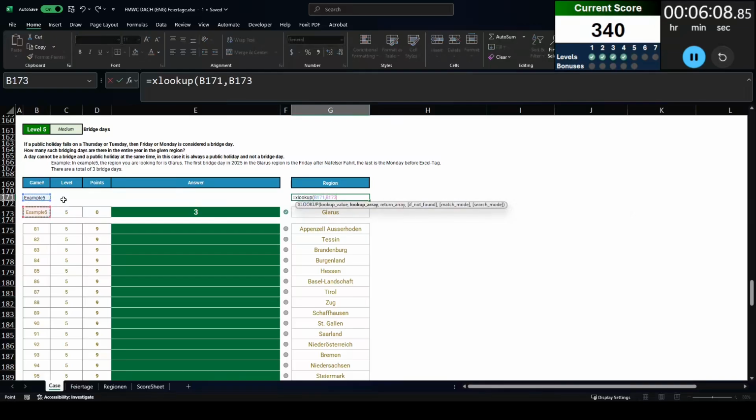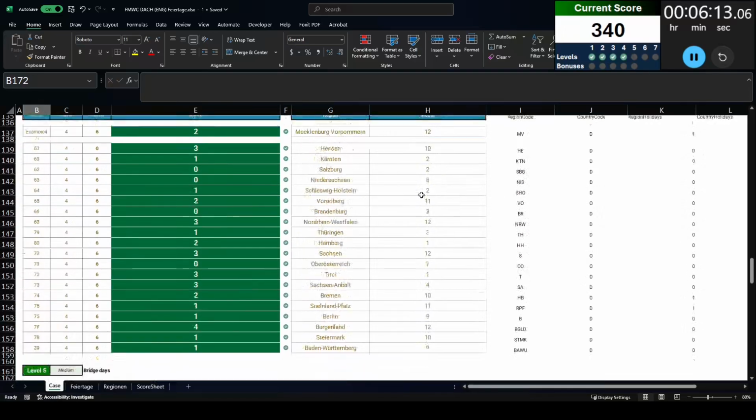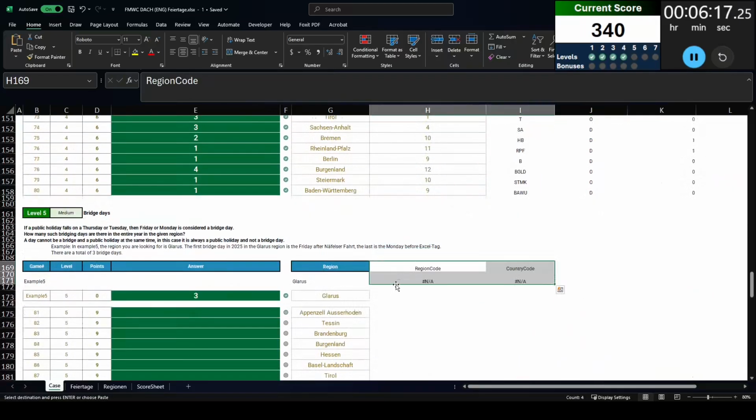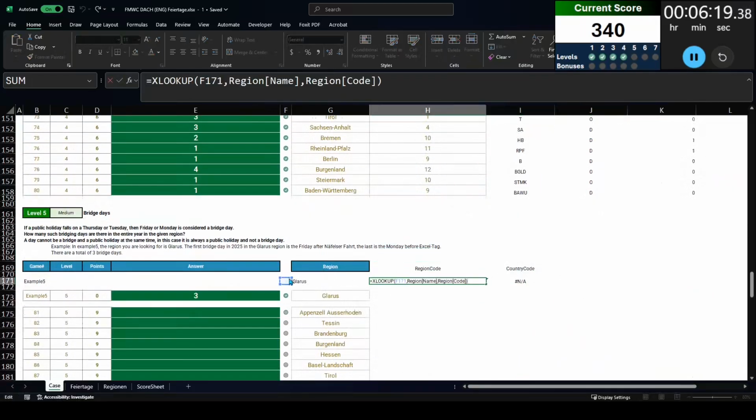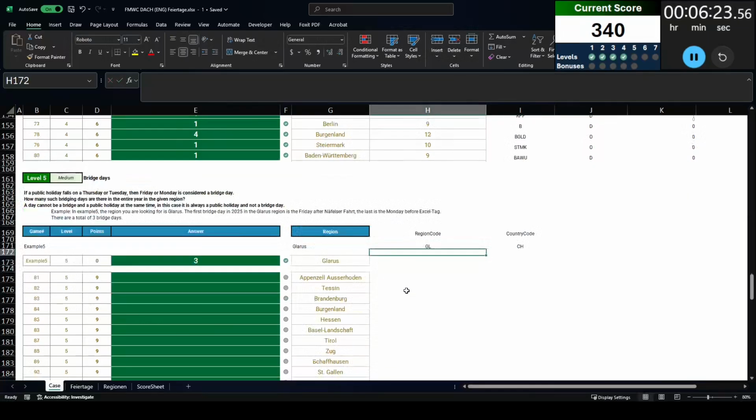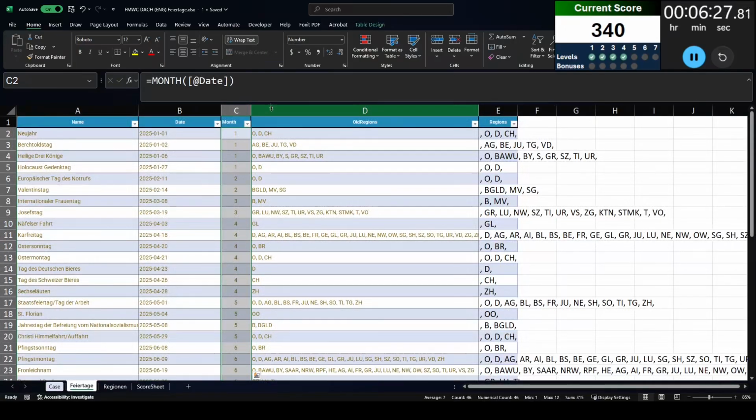And so what we are asked to do is find out how many bridge days there are in each region. Now, a tricky part of this level is that a bridge day, which is also a holiday, is no longer considered a bridge day. It's just considered a normal holiday. So we're not going to consider that as a bridge day in this level.